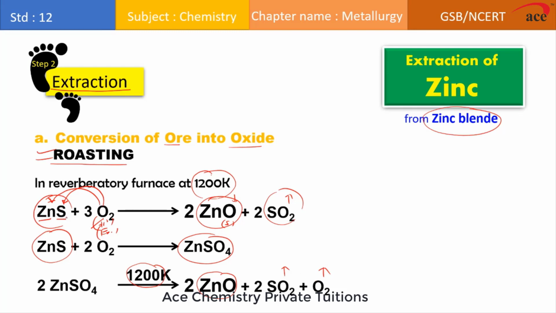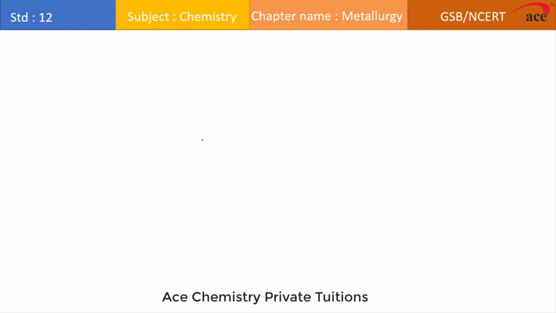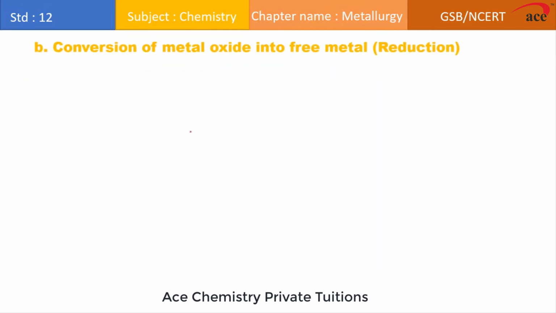So we always prefer excess of air while doing what? Roasting. So this is how we are converting zinc blende to what? Zinc oxide by a process of what? Roasting. The moment we have converted zinc sulfide to zinc oxide, now the next step is what? Extraction. That is conversion of metal oxide, here the metal oxide which we obtained in the previous step is what? Zinc oxide, into free metal. So if I want to convert zinc oxide into zinc, this process is referred to as what?